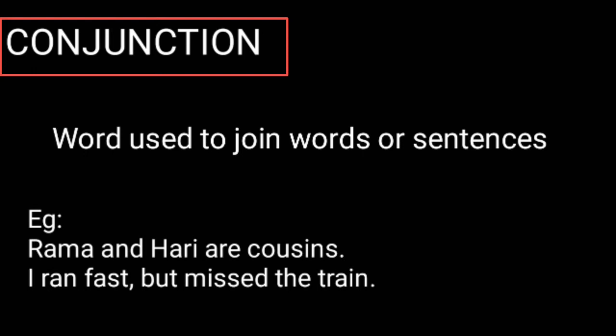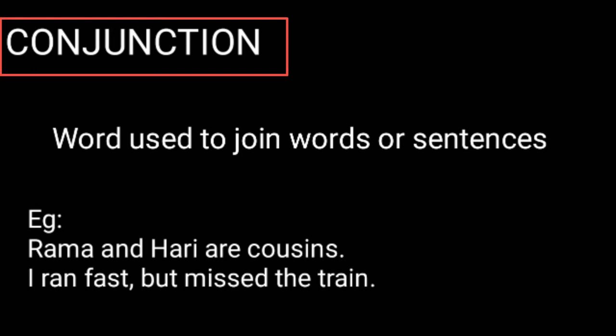Look at the second one. I ran fast but missed the train. In this case, we used the conjunction but to join the two parts of the sentence. First part is I ran fast, second part is missed the train. So in order to connect these two parts, we used the word but.